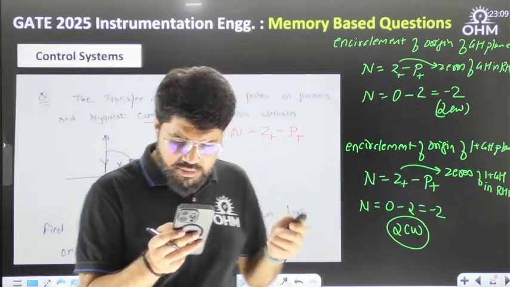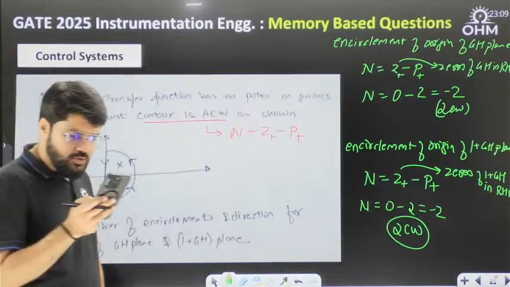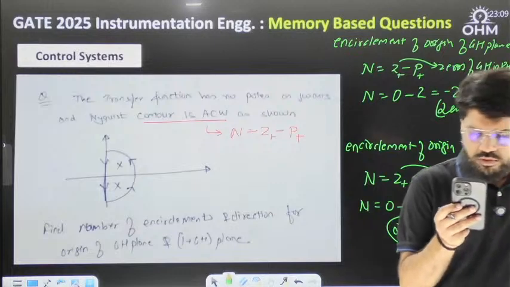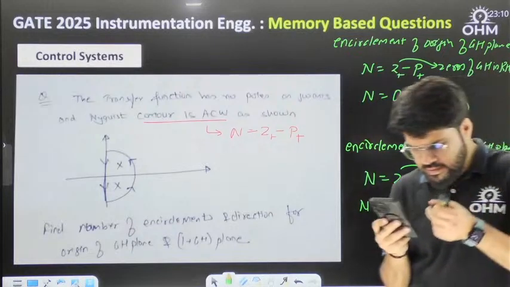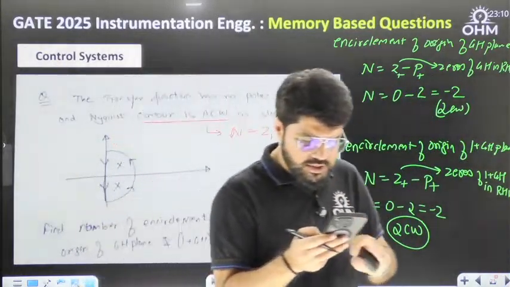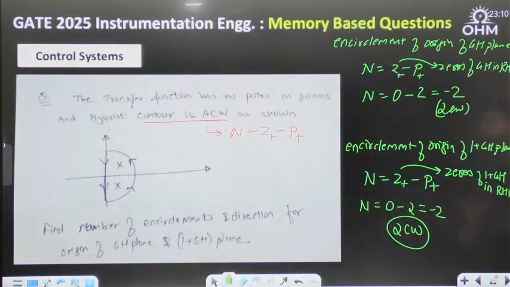Yes, guys, maybe some data is missing. There are no poles on the j omega axis. Clockwise enclosing two poles of the RHP of the S plane. No, dear. It is MCQ. Then I think maybe the options in front of me are not correct. Anyways.